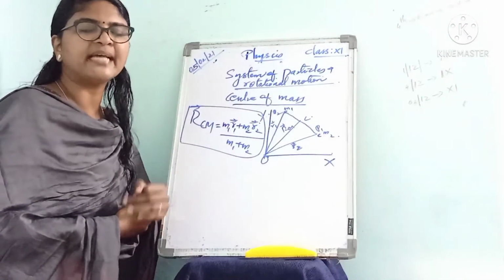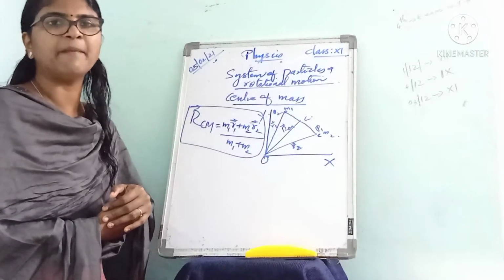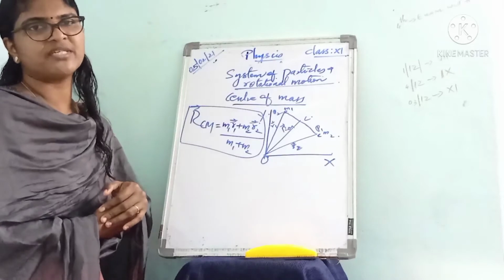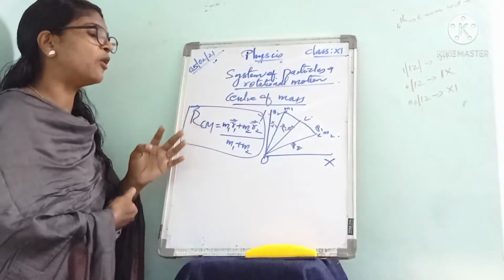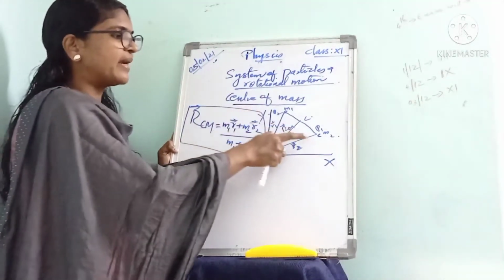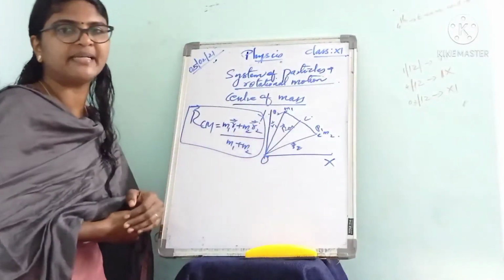Center of mass is actually the fixed point at which the whole mass of the system may be supposed to be concentrated for describing its translatory motion. Next we can study the center of mass of the two particle system. Consider a system of particles P1 and P2 of masses M1 and M2 respectively.